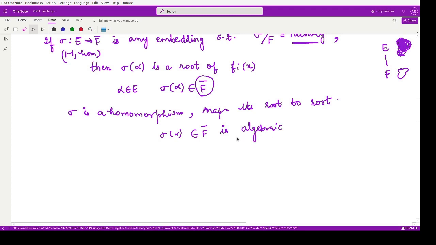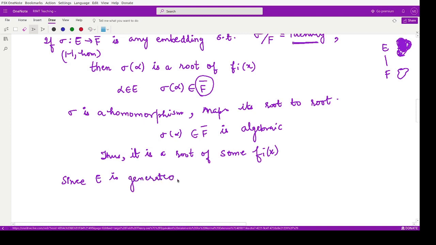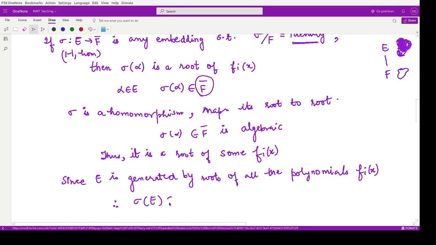Now this is algebraic, so we say it is a root of some polynomial which is present in F. Thus it is a root of some polynomial fi(x) which is present in F. But since E is generated by the roots of all the polynomials fi(x), therefore this sigma of E is contained in E.